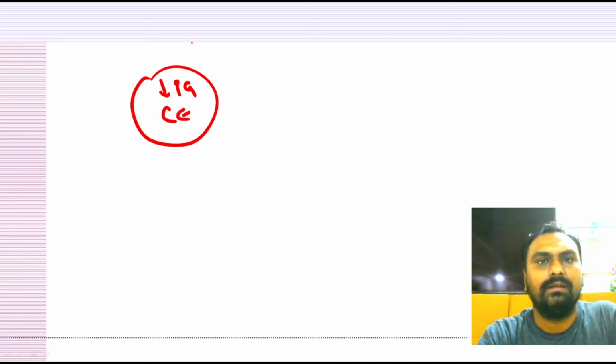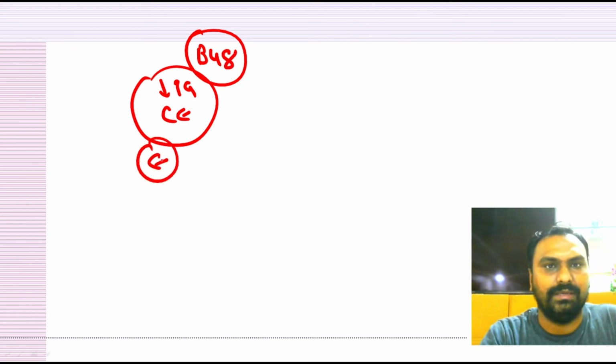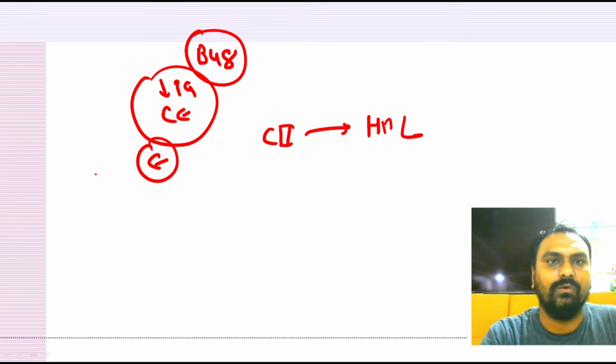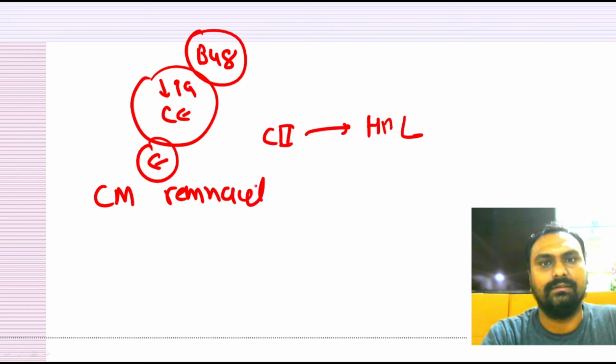So you can see here, less amount of triglyceride and cholesterol ester, along with ApoB48 and ApoE. ApoC2 goes back to the HDL. This molecule is called a chylomicron remnant.